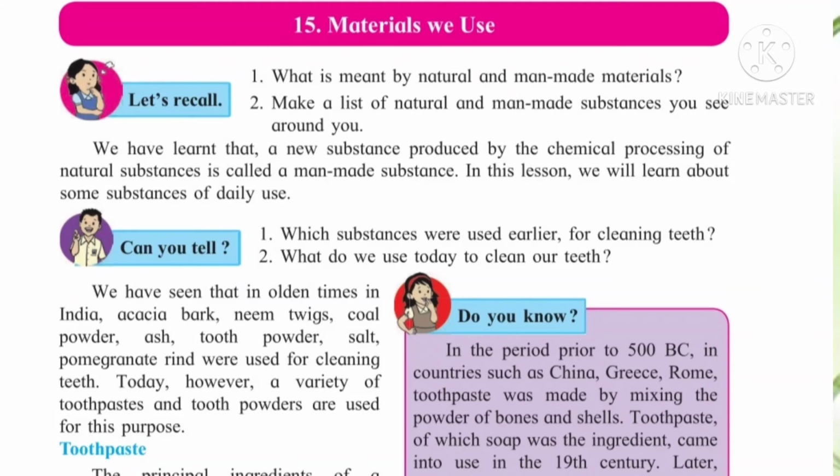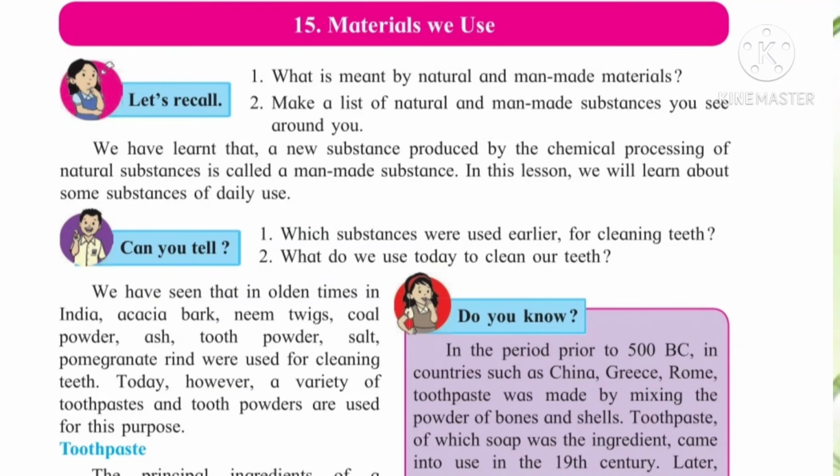We have learned that a new substance produced by the chemical processing of natural substances is called a man-made substance. Means by using natural substances, they do some chemical processing, and then the new substance we get is called a man-made substance.